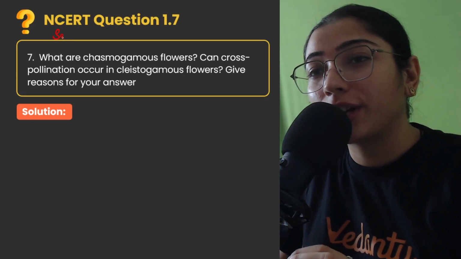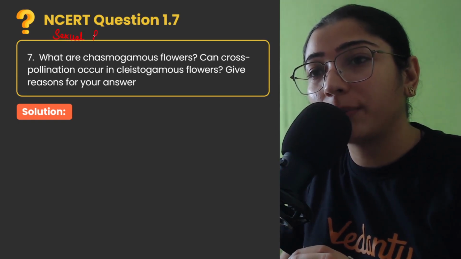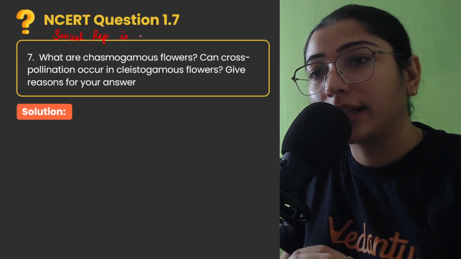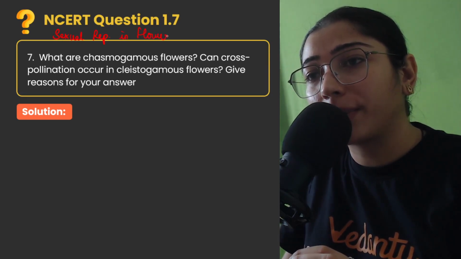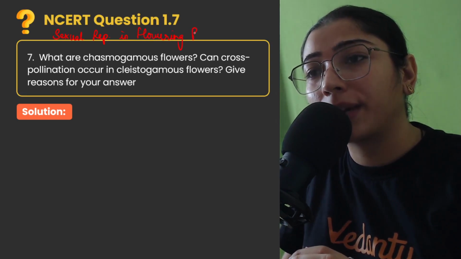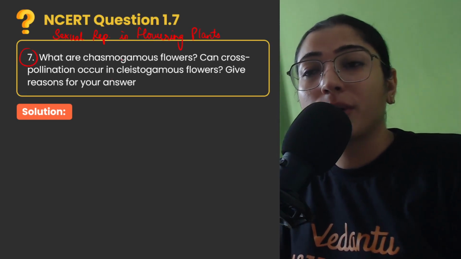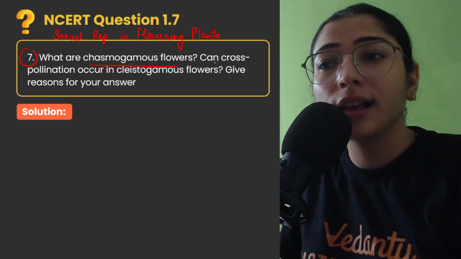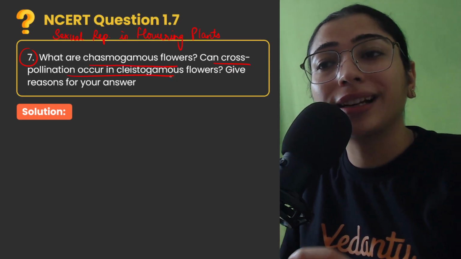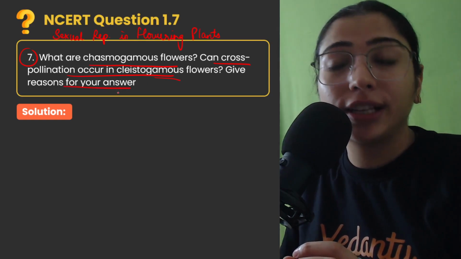So children, today we are discussing the chapter Sexual Reproduction in Flowering Plants, which is the first chapter of your class 12th NCERT, and in the 7th question they are asking: what are chasmogamous flowers? Can cross pollination occur in cleistogamous flowers? Give reasons for your answer.